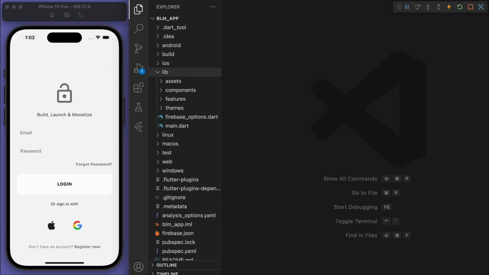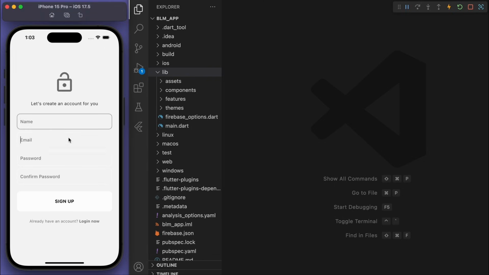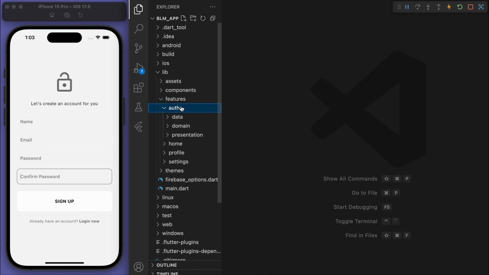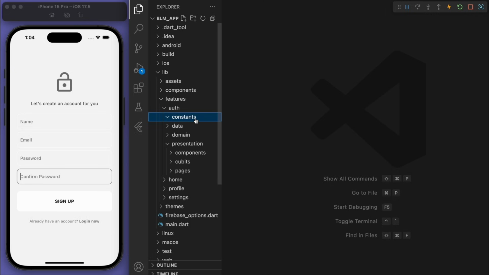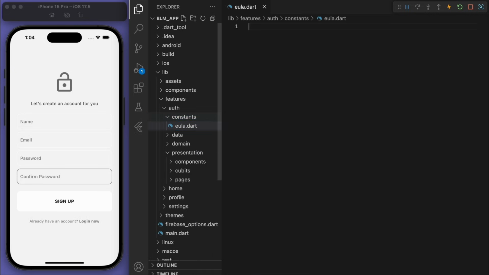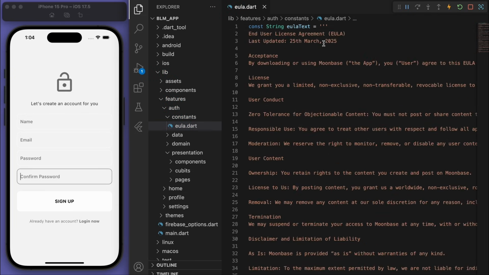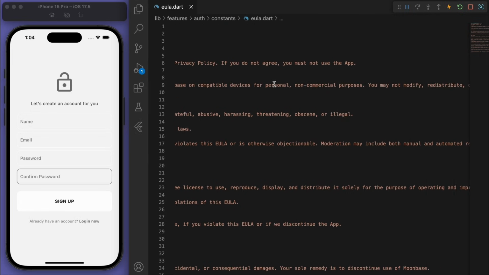So starting with the terms of service, if I come back to my app, when the user registers a new account and they hit sign up, let's ask them to agree to the terms of service at this point. So if I go to the auth, let's actually create a new folder here called constants, and I'm going to create the EULA.dart. So EULA stands for End User License Agreement, and it's just the terms of service. So it's going to be a big block of text, and this will be something I'm going to copy in that we had from before. And you can customize this for your own terms of service, of course.